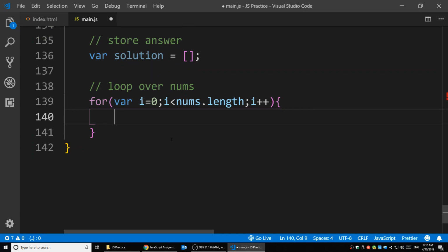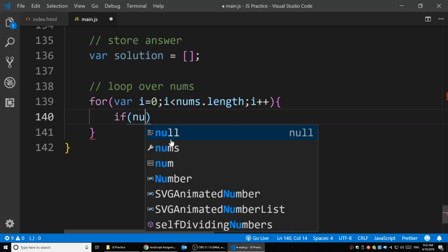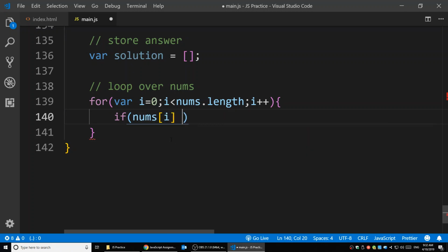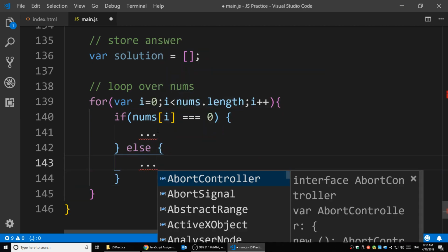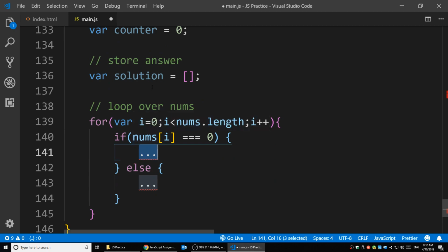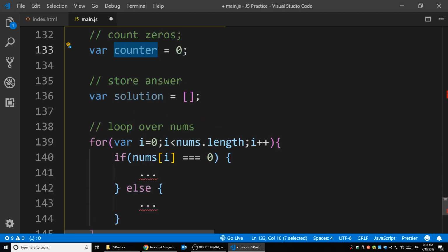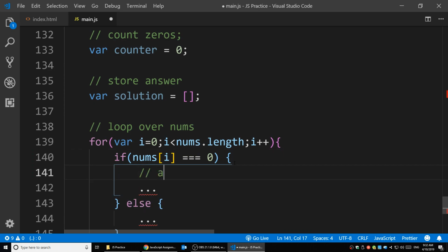Then we can check it. If the nums ith item is equal to 0, we do something here. Else, we'll do something else. If that is 0, we're definitely going to add 1 to the counter.